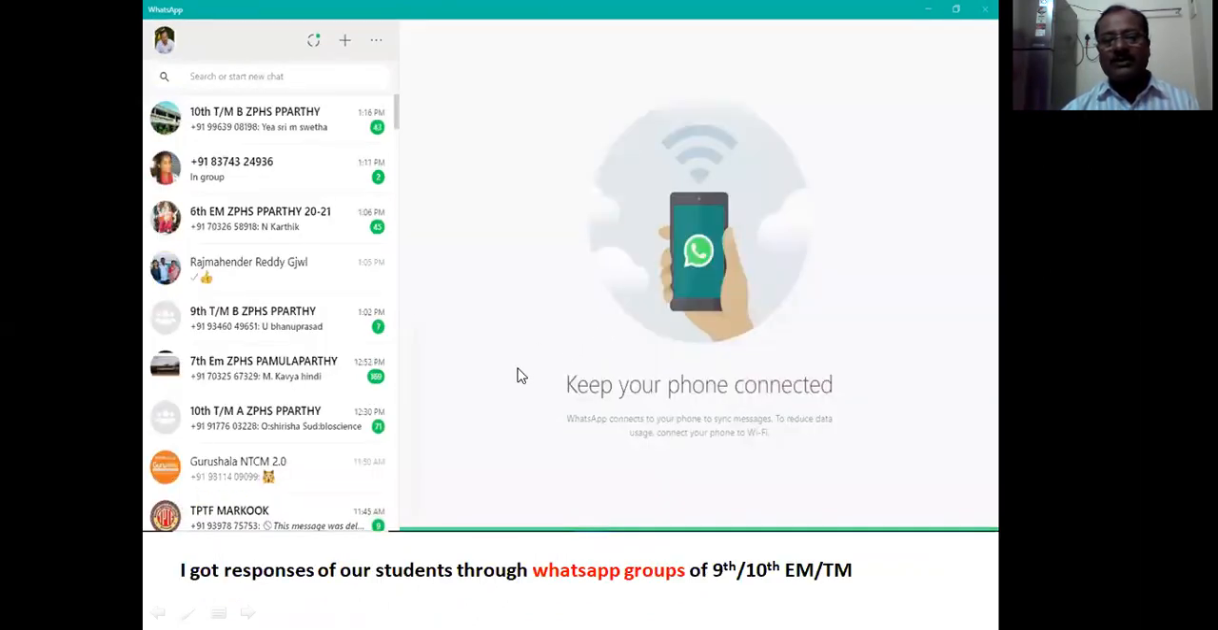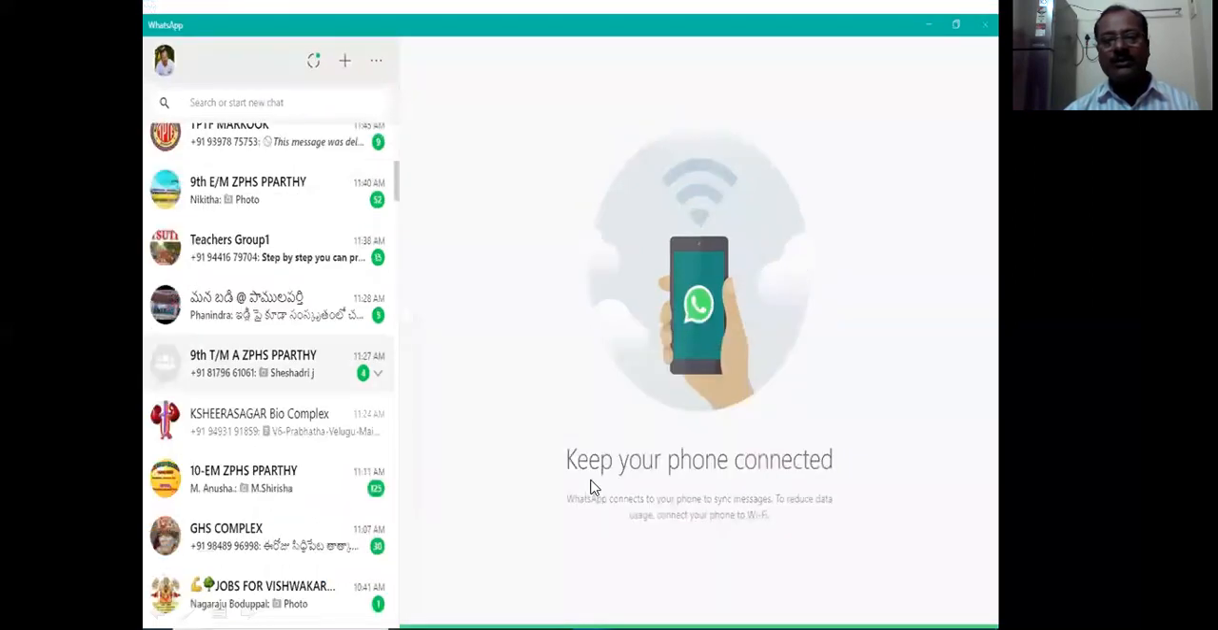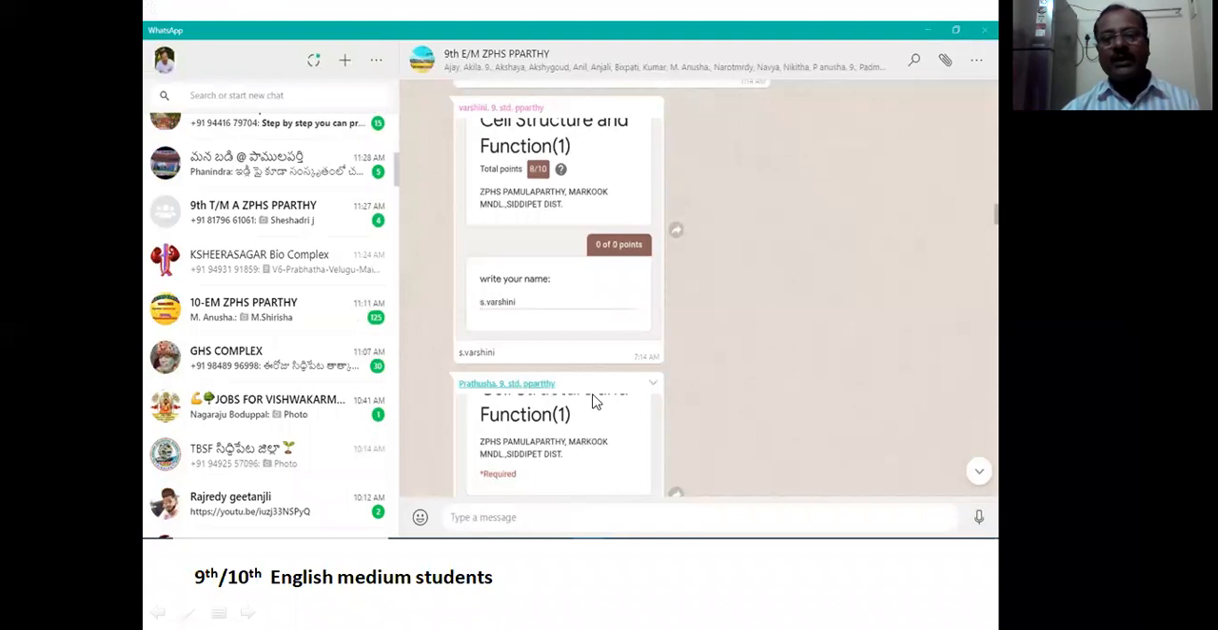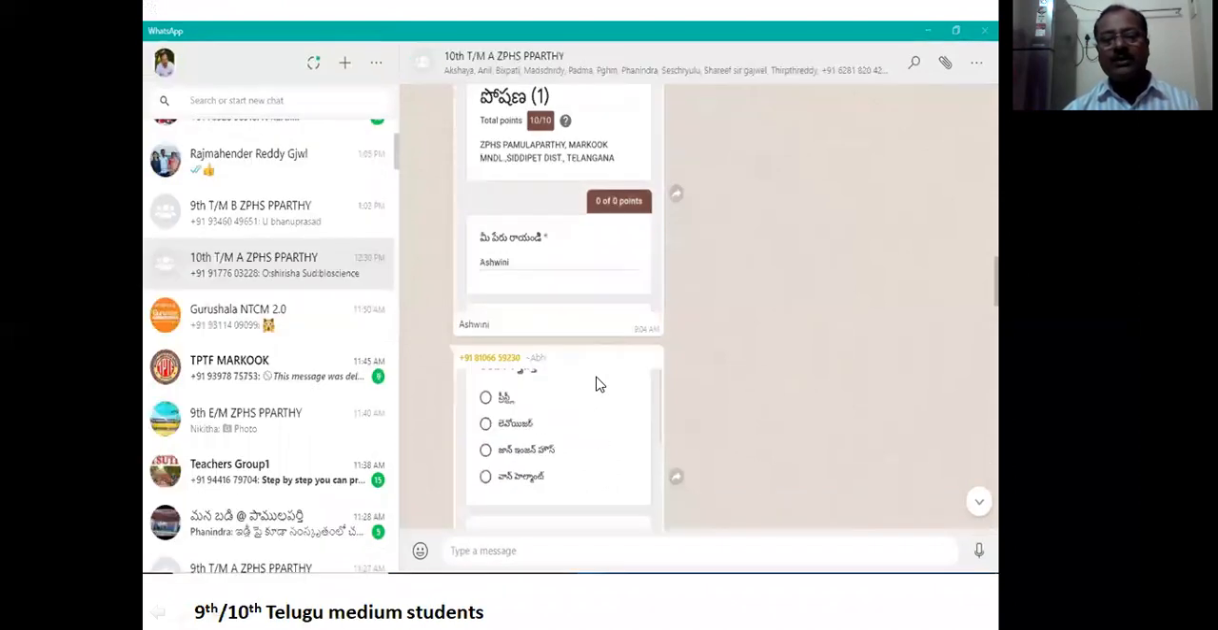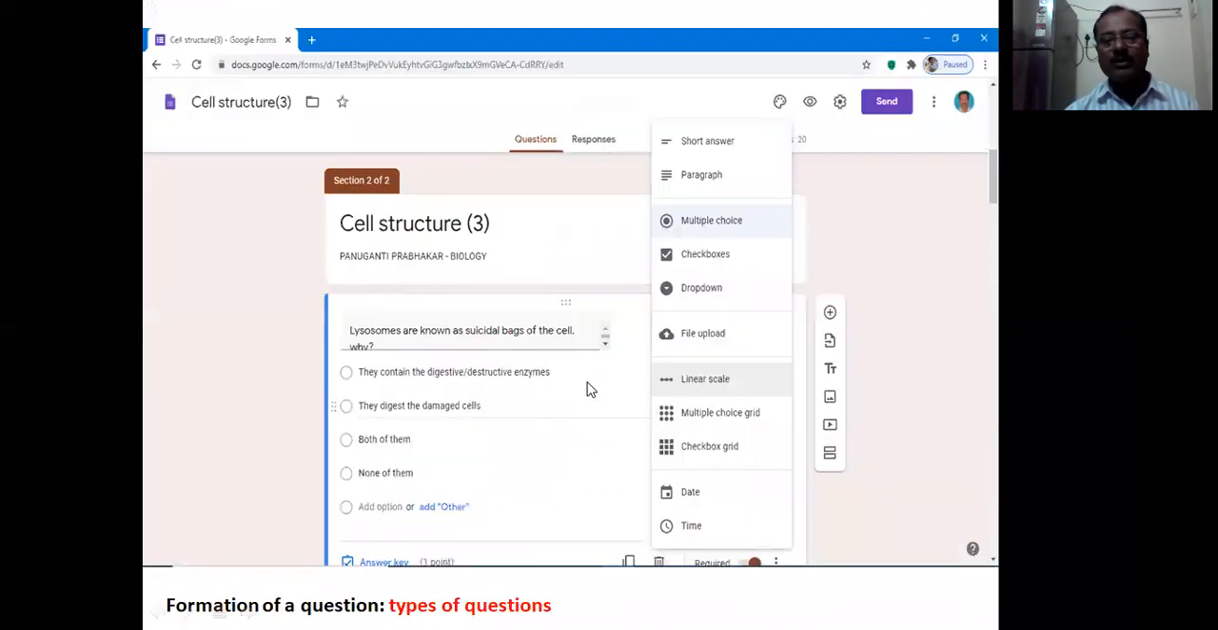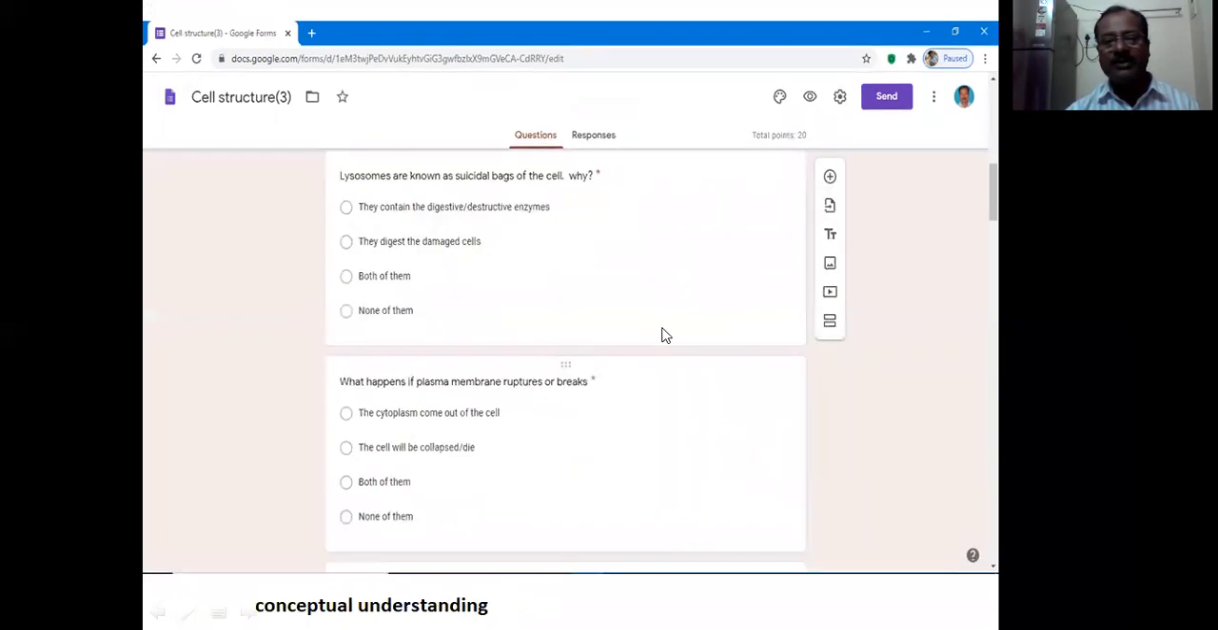I got responses from our students through WhatsApp groups, 9th and 10th students. And this is from 9th English medium students. This is the 9th, 10th Telugu medium students. So we can construct different types of questions by this tool, with short answer questions, paragraph or multiple choice. Many types of questions we can frame from this one.